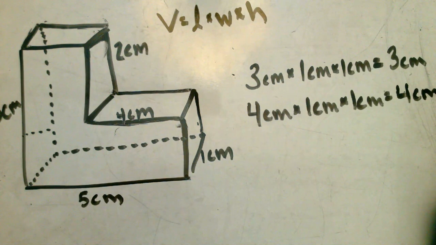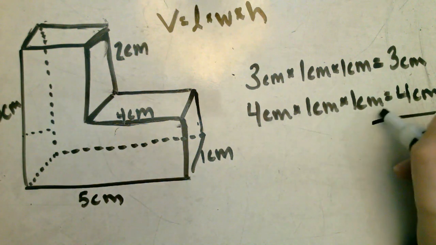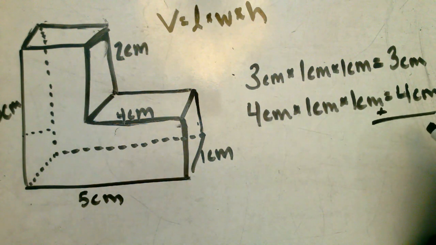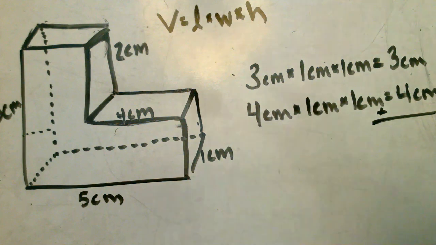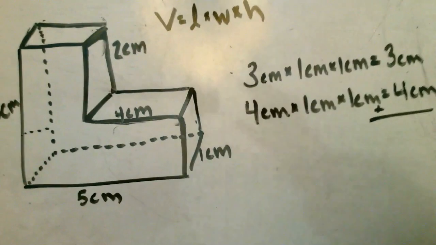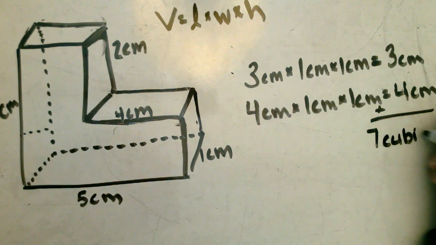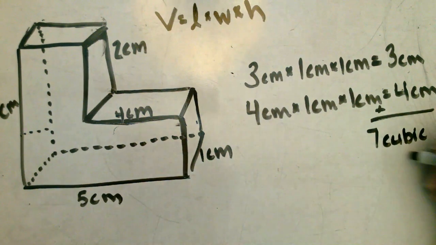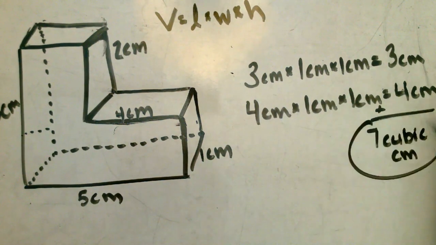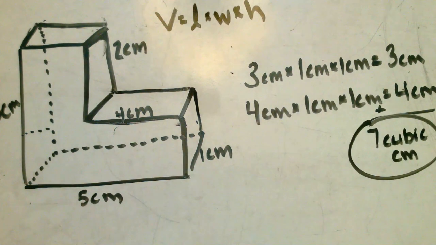Now that we have found out the volume of each of the figures, let's add them together to find out the total volume of our image. 3 plus 4 centimeters, 7 centimeters. But since we're talking volume, we have 7 cubic centimeters as our answer. You are going to continue on with another difficult shape.